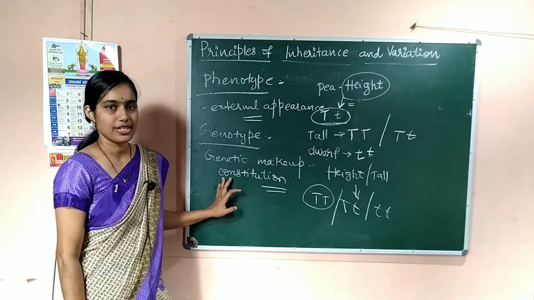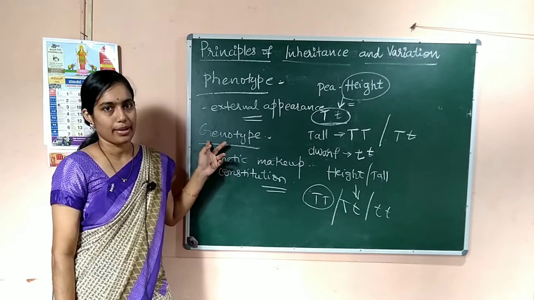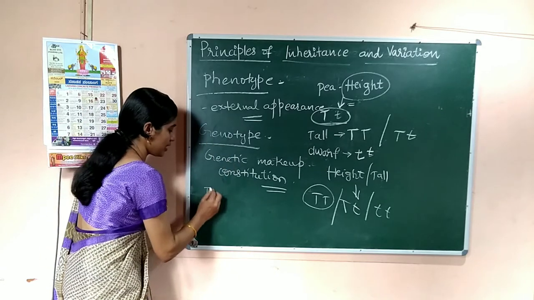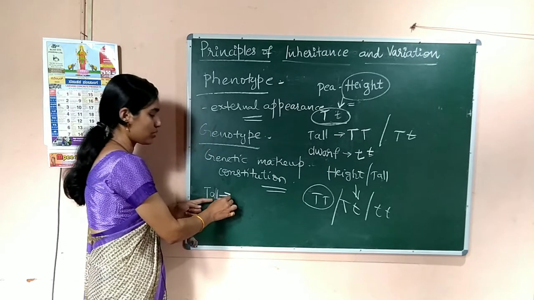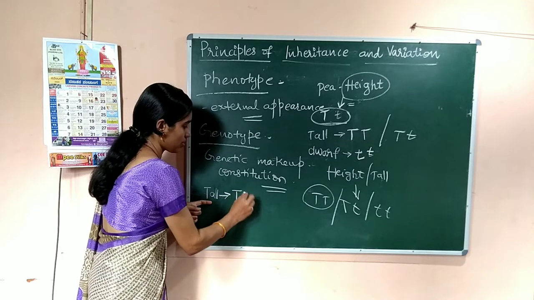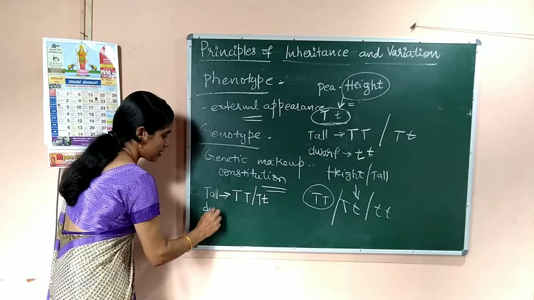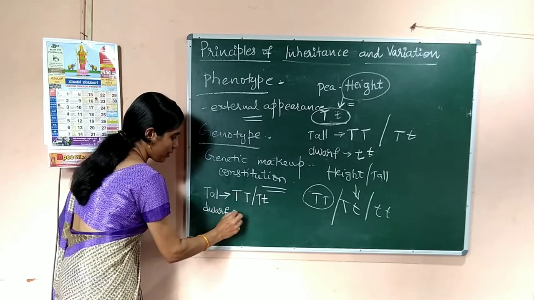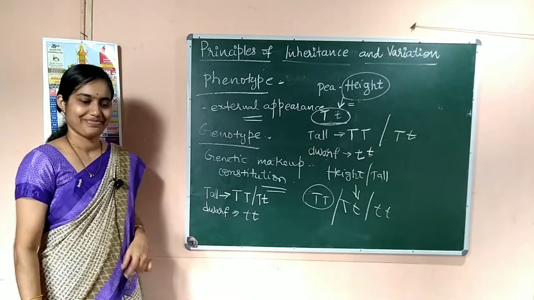The genes present at the genetic level, we call that genotype. So if you consider the phenotype tall, then the genotype is the homozygous or this heterozygous condition. If you consider the phenotype dwarf, then the genotype is small t small t.